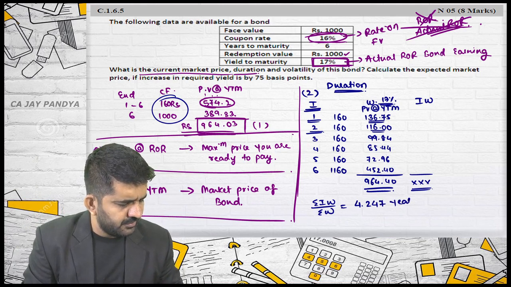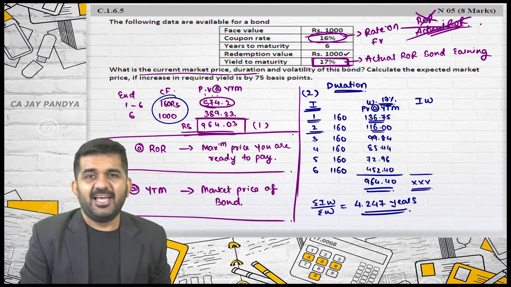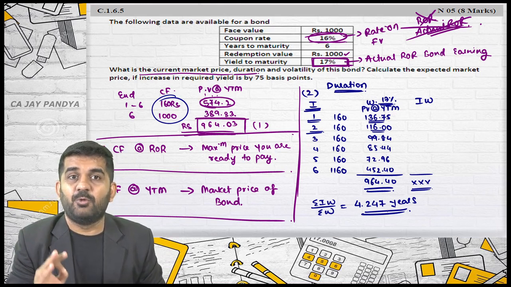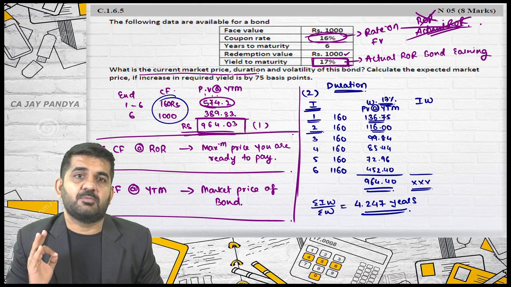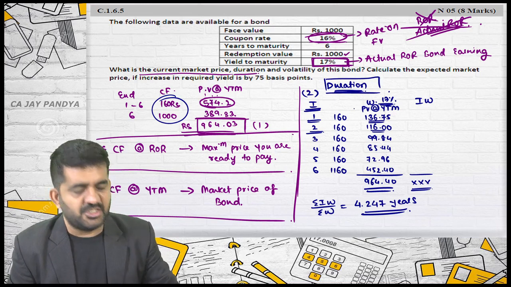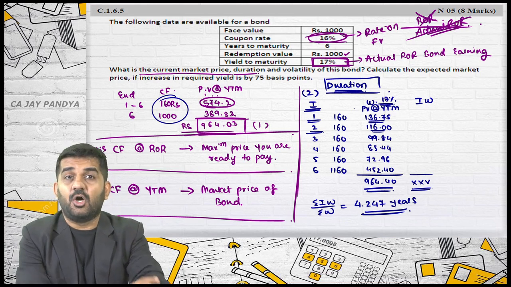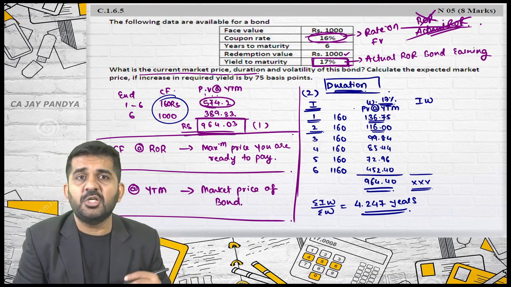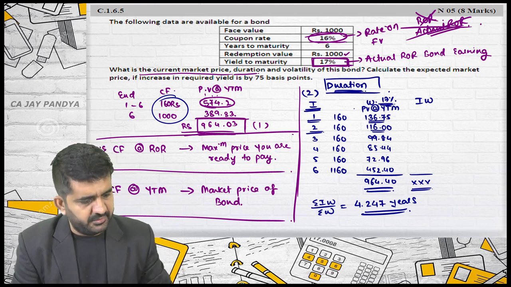4.247 years. As it is just a procedural aspect, these are the number of years, the average number of years in which your investment will be recovered. Is it right? Macaulay duration also measures the risk. If it is another similar type of bond, you can just compare the duration and take the decision which bond is more risky. Is it right?